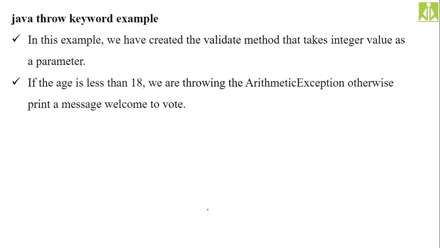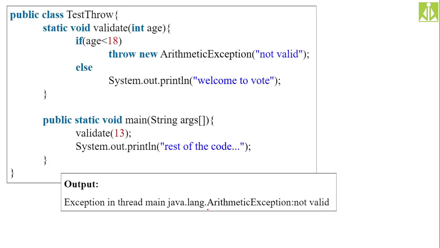Throw keyword example we are about to discuss. We have created the validate method that takes an integer value as a parameter. If the age is less than 18, we are throwing the arithmetic exception. Otherwise, print a message, welcome to vote. So basically in this program, we are checking the voter's age. If the age of the voter is below 18 years, we are throwing the arithmetic exception to indicate that the voter is not eligible for voting. And if the voter's age is above 18 years, we are welcoming him by giving a message, welcome to vote.